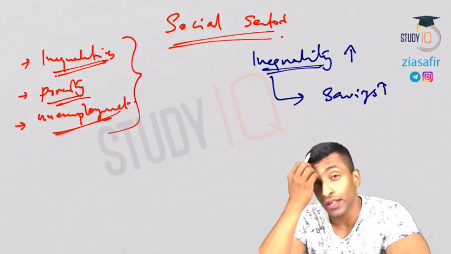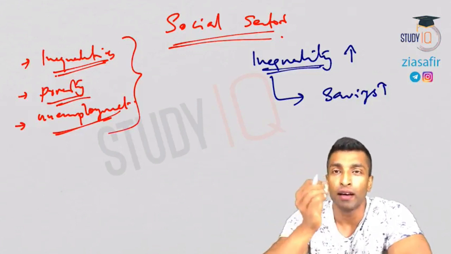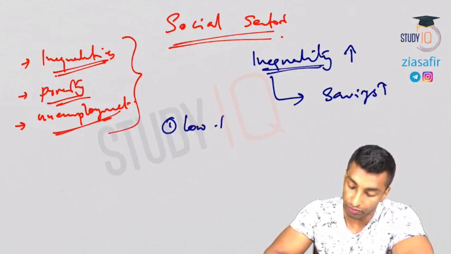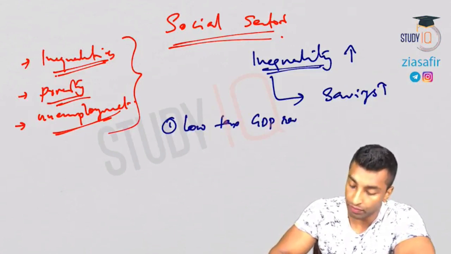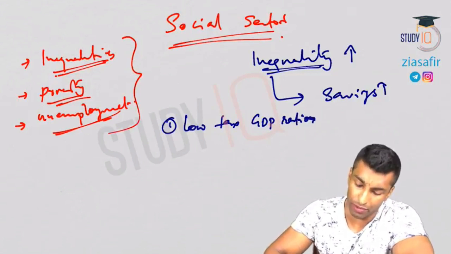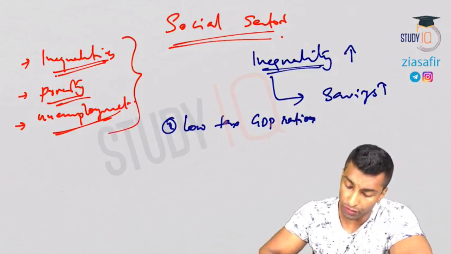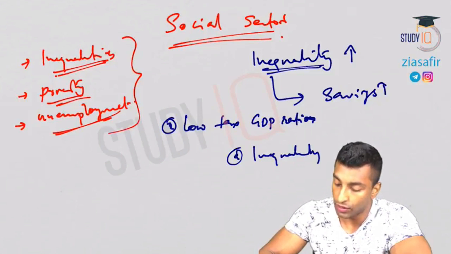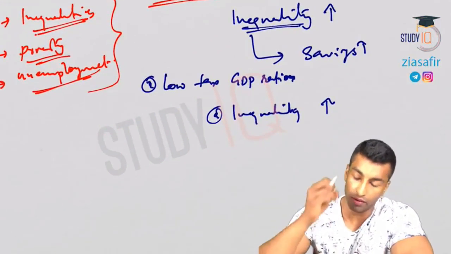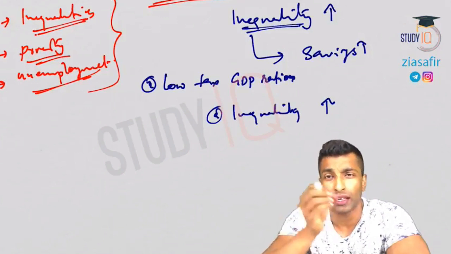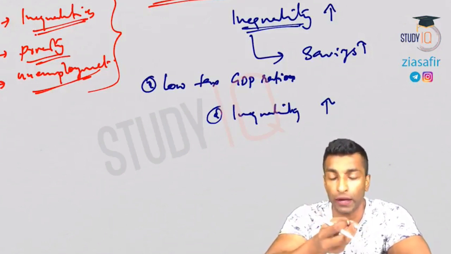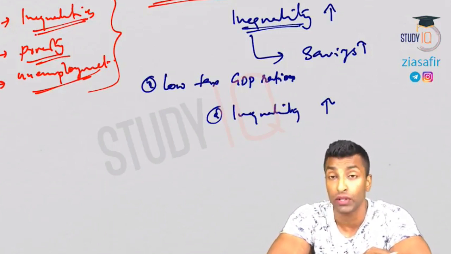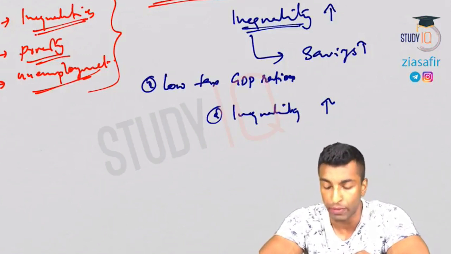And if you remember, we also discussed a prelims question which was asked last year related to low tax GDP ratio, the reasons for low tax GDP ratio. I don't remember all the options, but one of the options was inequality, that inequality is so high. Low tax GDP ratio is a kind of negative one, so students generally take a negative answer from the options. Other options were considerably positive, so this one was the negative one. Most of the students picked this as the correct answer.